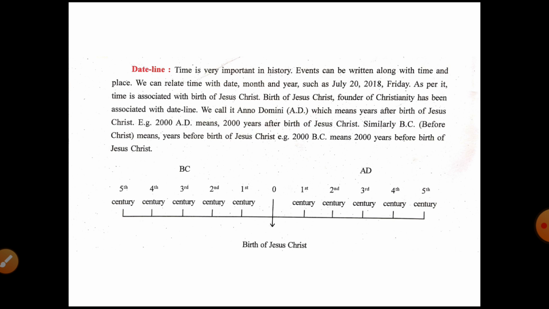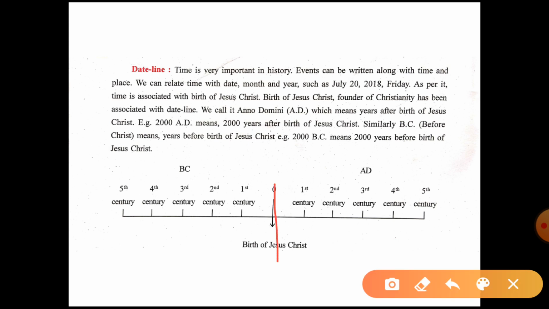We call it Anno Domini, which means the time period after the birth of Jesus Christ, the years after his birth. For example, 2000 AD means 2000 Anno Domini, which goes to the right side from the birth of Jesus Christ. Similarly, BC means before Christ, so we go to the left side from the birth of Jesus Christ.